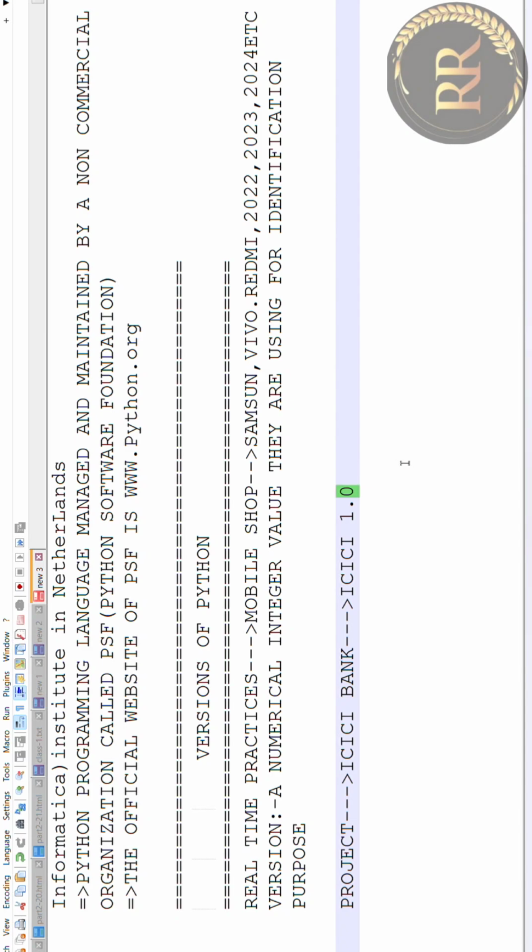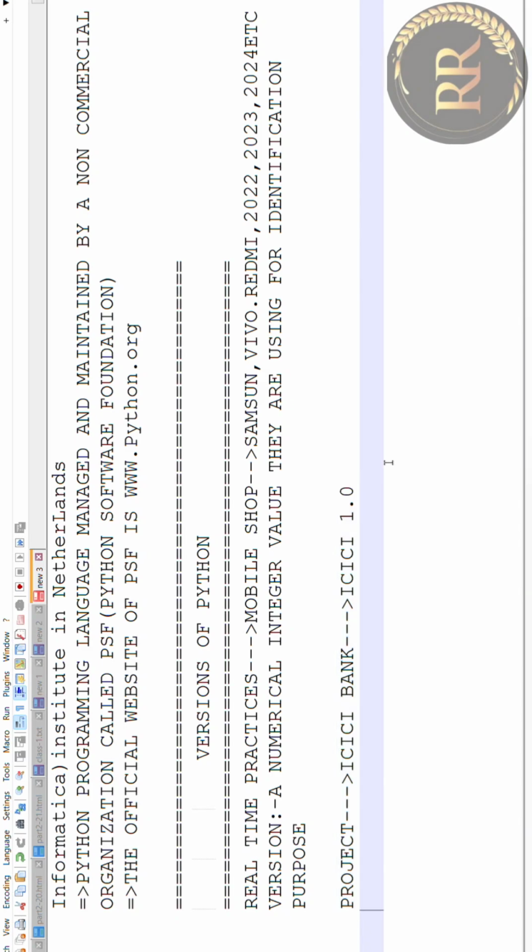So here, after 1 year, ICICI Bank introduces some insurance policies, and they have to update, so they contact the same organization where they developed it.